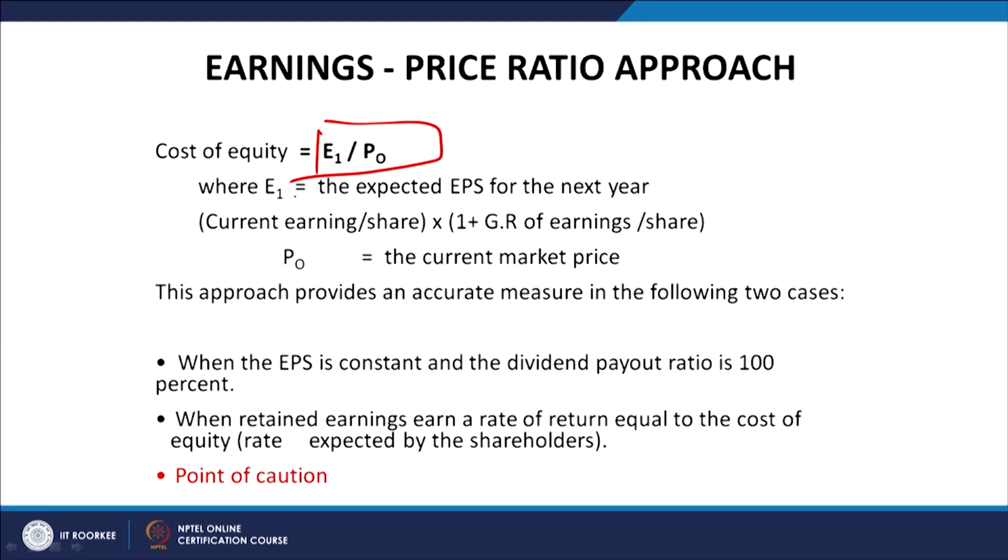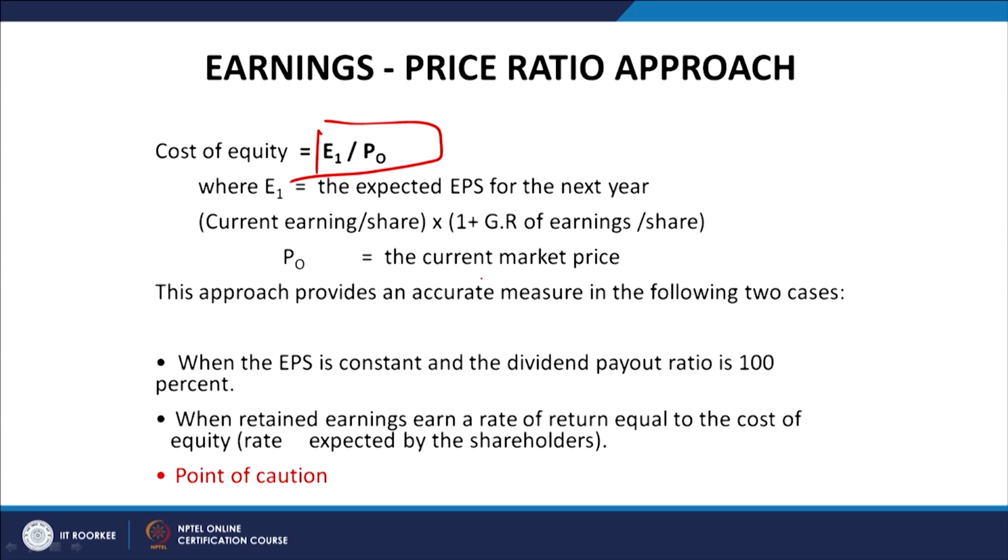On the basis of this, you use this ratio, and with the help of this ratio the cost of equity can be calculated, where E1 is the expected earning per share for the next year. You can easily calculate the earning per share for the next year as current earning per share into 1 plus growth rate of earning per share. Again, the problem will come for assessing the growth rate, but depending upon the past number of years' growth rates we can estimate this also, and P0 here is the current market price.